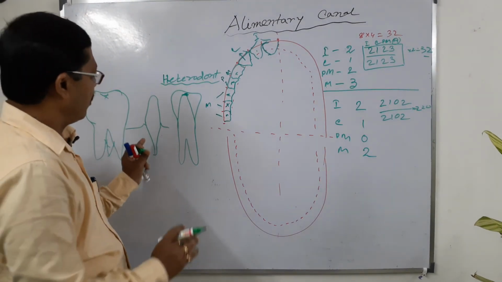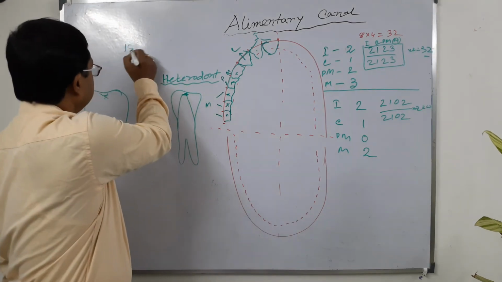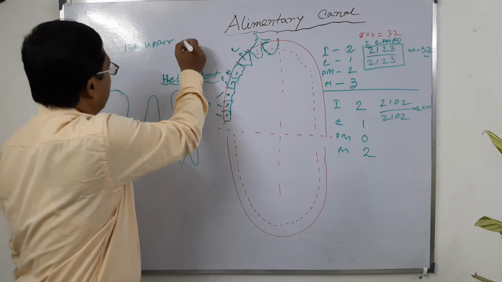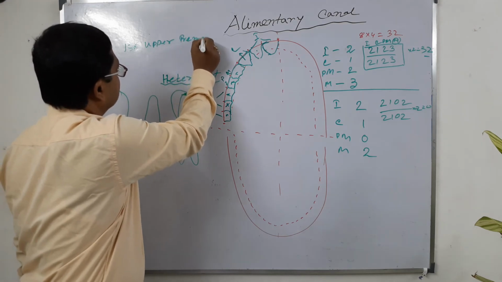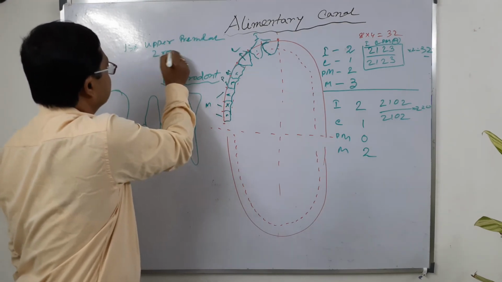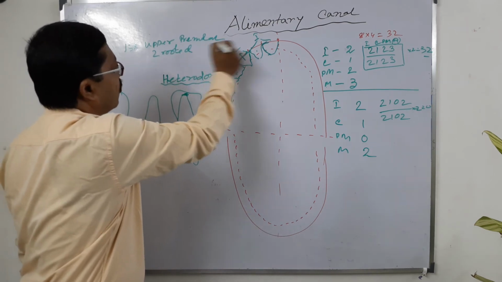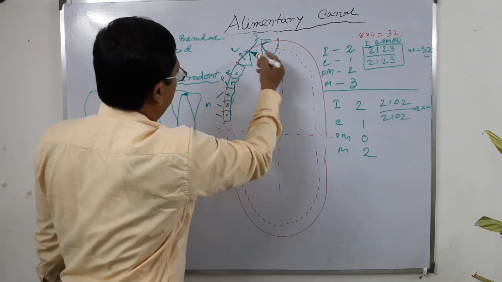The first upper jaw premolar is two-rooted. That is in the 1-4 zone. This is the upper jaw premolar.